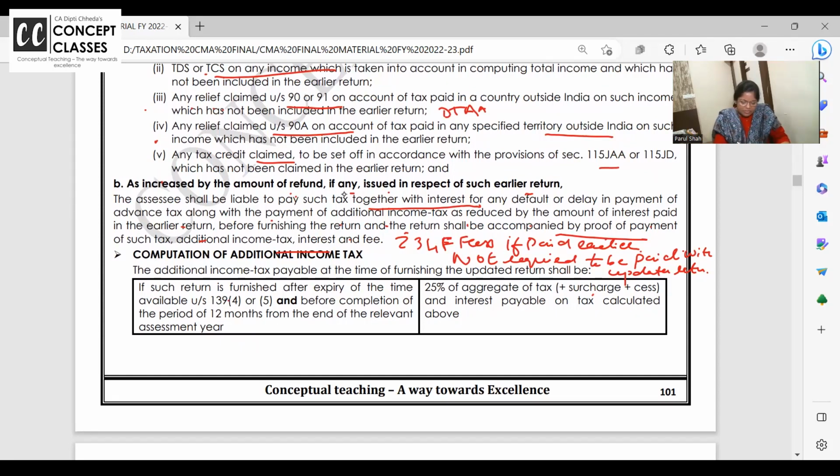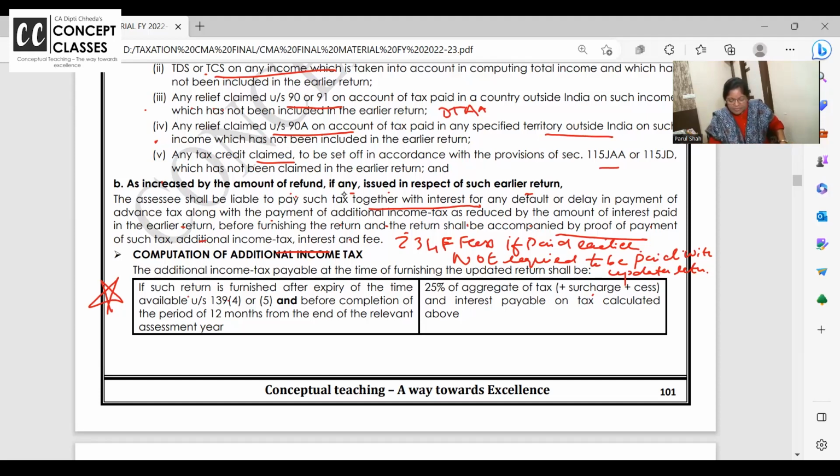If return is furnished, star mark this, it's very, very important. I feel two topics are important for upcoming exam. One I will take with TDS. In fact, I feel TDS is a topic you should attend all the classes with inter students. TDS, in the last CMA final exam they asked for 8 marks, whereas if you see your study material, nowhere is TDS there. And in TDS, so many amendments are there, 194R and Q and P, and recently they have added that incentive, TCS also. So this topic I feel you should do very thoroughly.